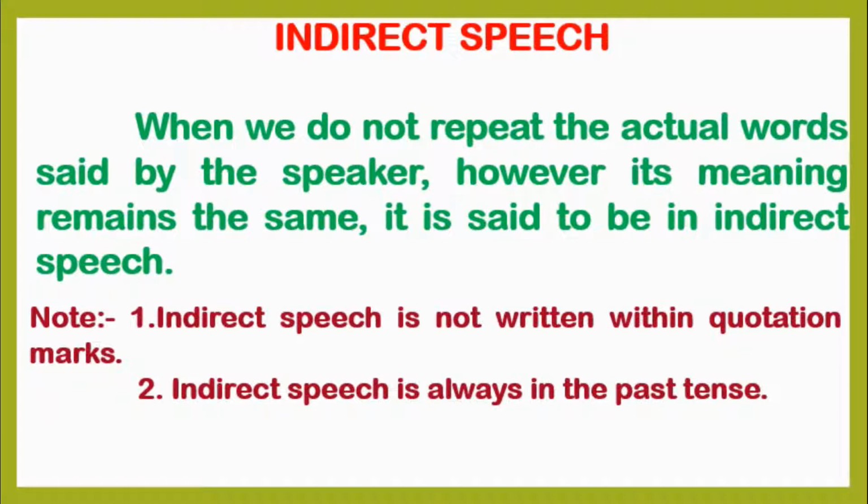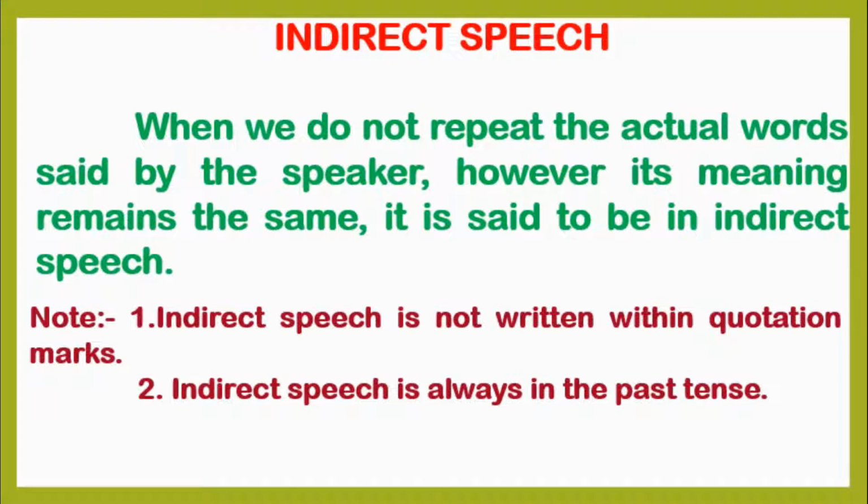When we do not repeat the actual words said by the speaker, however, its meaning remains the same, means we do not quote the speaker's actual words but tell the same sentence in our own words, it is said to be in indirect speech. Note that indirect speech is not written within quotation marks.